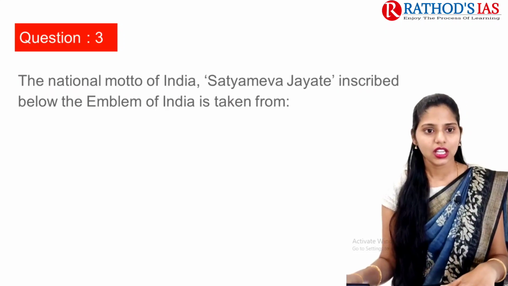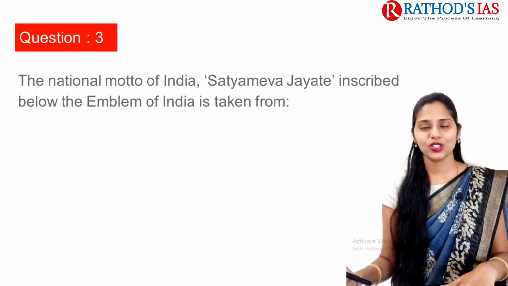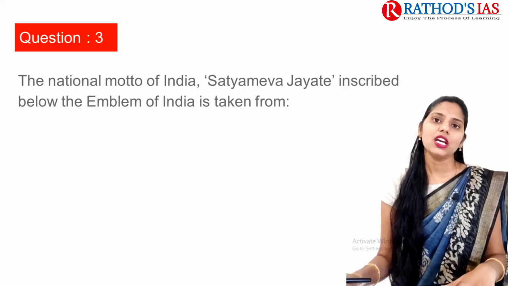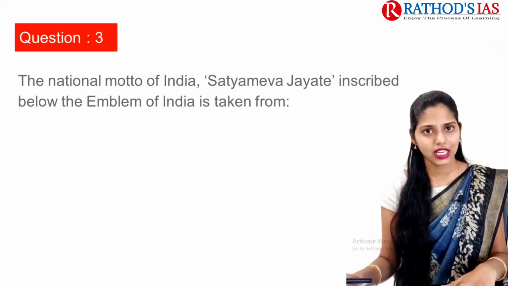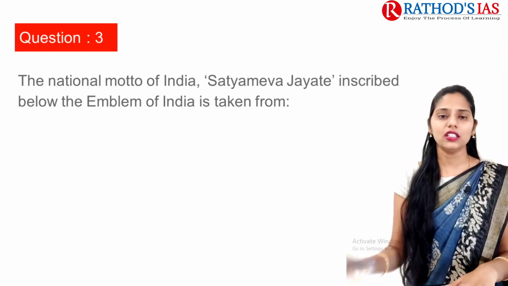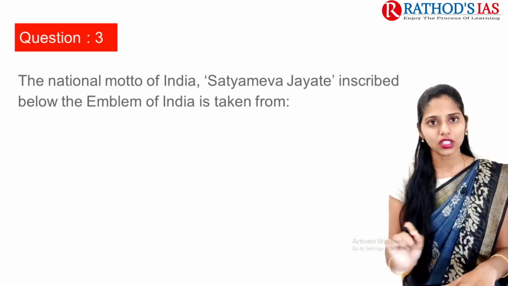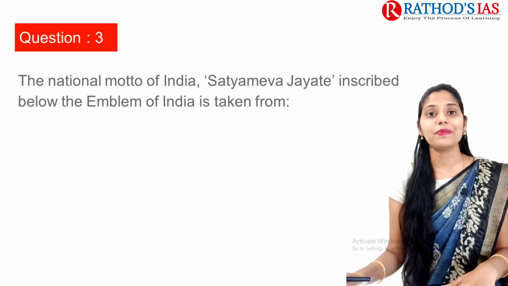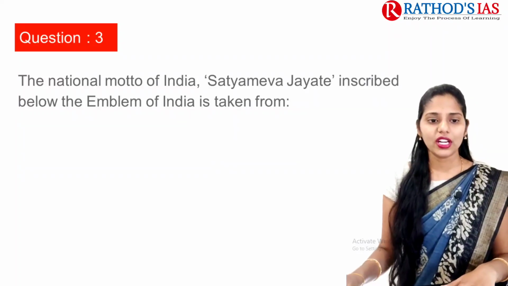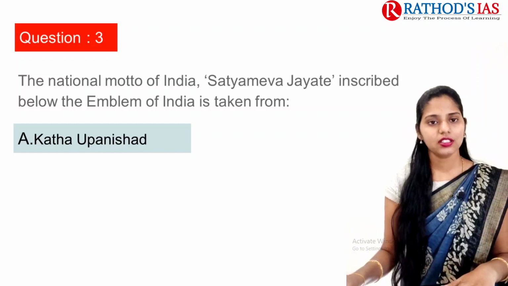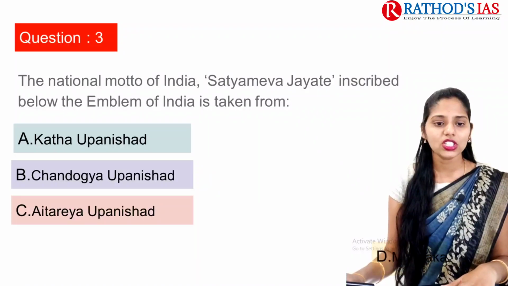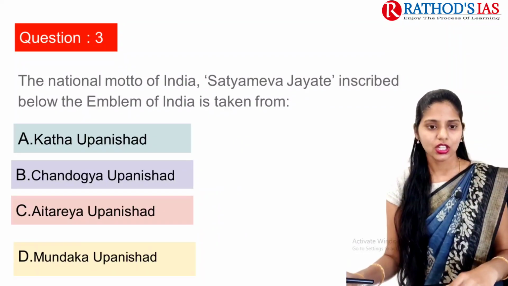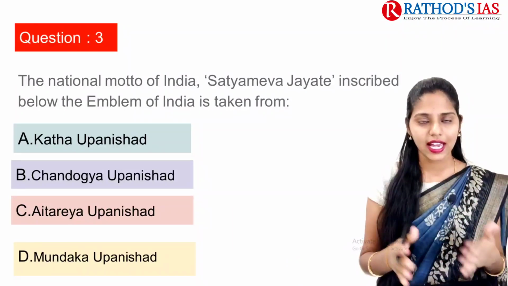Question 3 is about Satyameva Jayate. This is also a direct question. The national motto of India, Satyameva Jayate, inscribed below the emblem of India, is taken from which text? Here UPSC is testing whether you have noticed what things are present in this national emblem. It is a very simple question and UPSC is testing your observational skills. Option A is Kathopanishad, next is Chandogya Upanishad, C is Aitareya Upanishad, and the last is Mundaka Upanishad. These are the 4 Upanishads given as options.